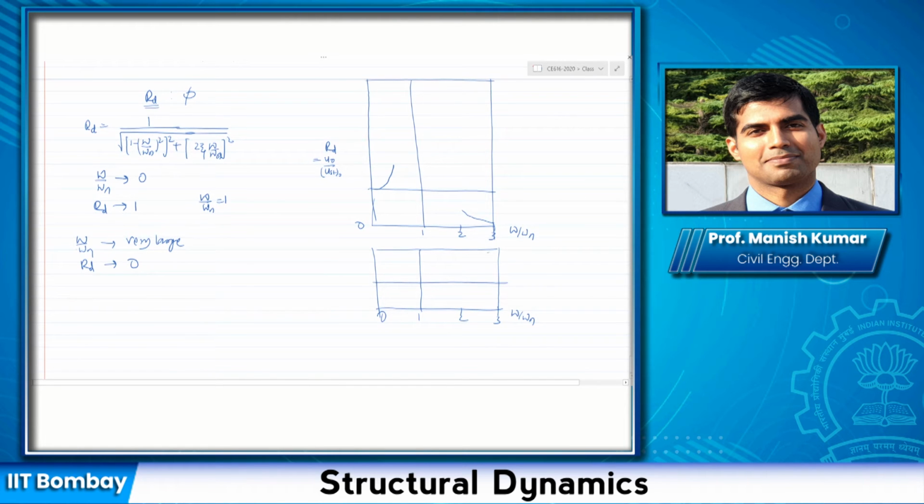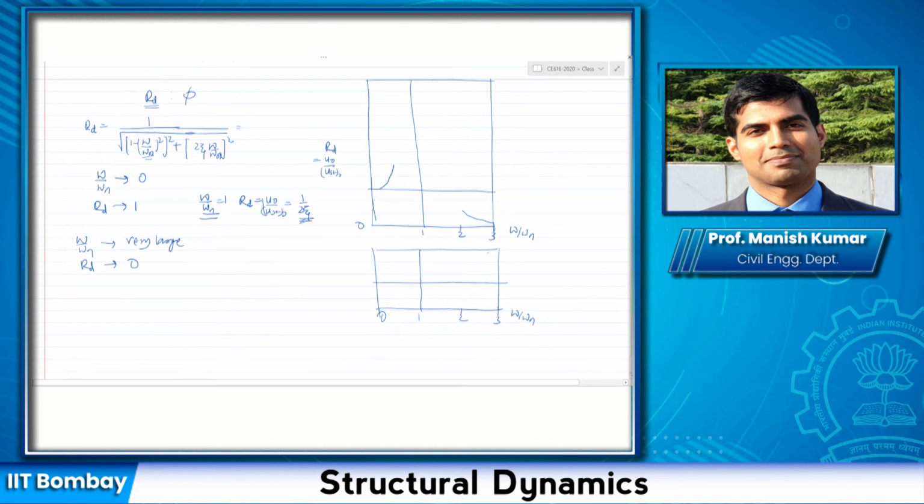Now in this case, when I substitute this, RD does not become infinity. RD, which is equal to U0 by UST naught, actually becomes 1 by 2 zeta when you substitute omega by omega n equal to 1. So it is not unbounded, but it is decided by whatever zeta you are defining.